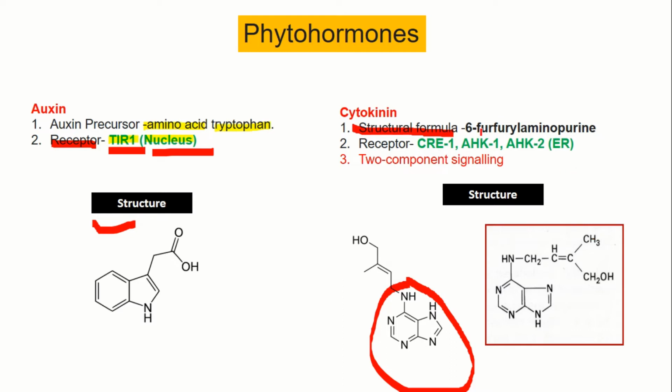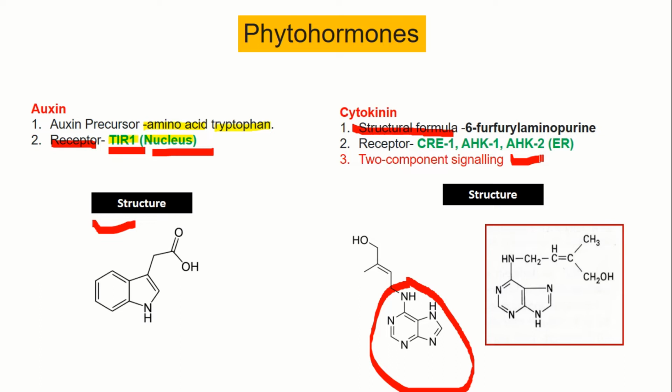This is the structural formula, and the receptors for cytokinin are CRE1, Arabidopsis histidine kinase 1, and Arabidopsis histidine kinase 2, and the location of the receptor is the endoplasmic reticulum. So in the membrane of the endoplasmic reticulum you can find the receptor for cytokinin. And you have to remember one most important point, that two component signaling is a kind of signaling where a histidine kinase is there, and a response regulator is there.